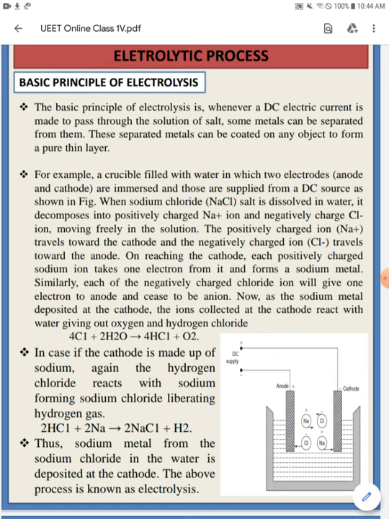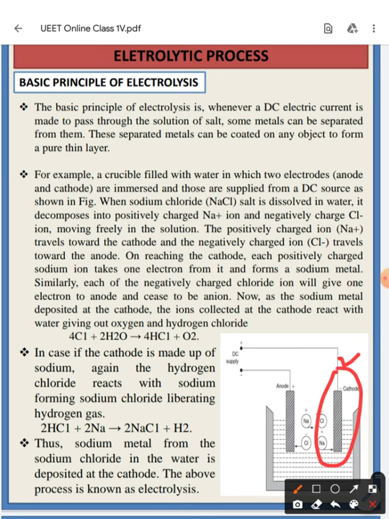So as the Na plus ions are moving towards the cathode, they will decompose at the cathode and create sodium material at the cathode end, right? Each negatively charged chloride ion gives one electron to the anode and ceases to be an ion.